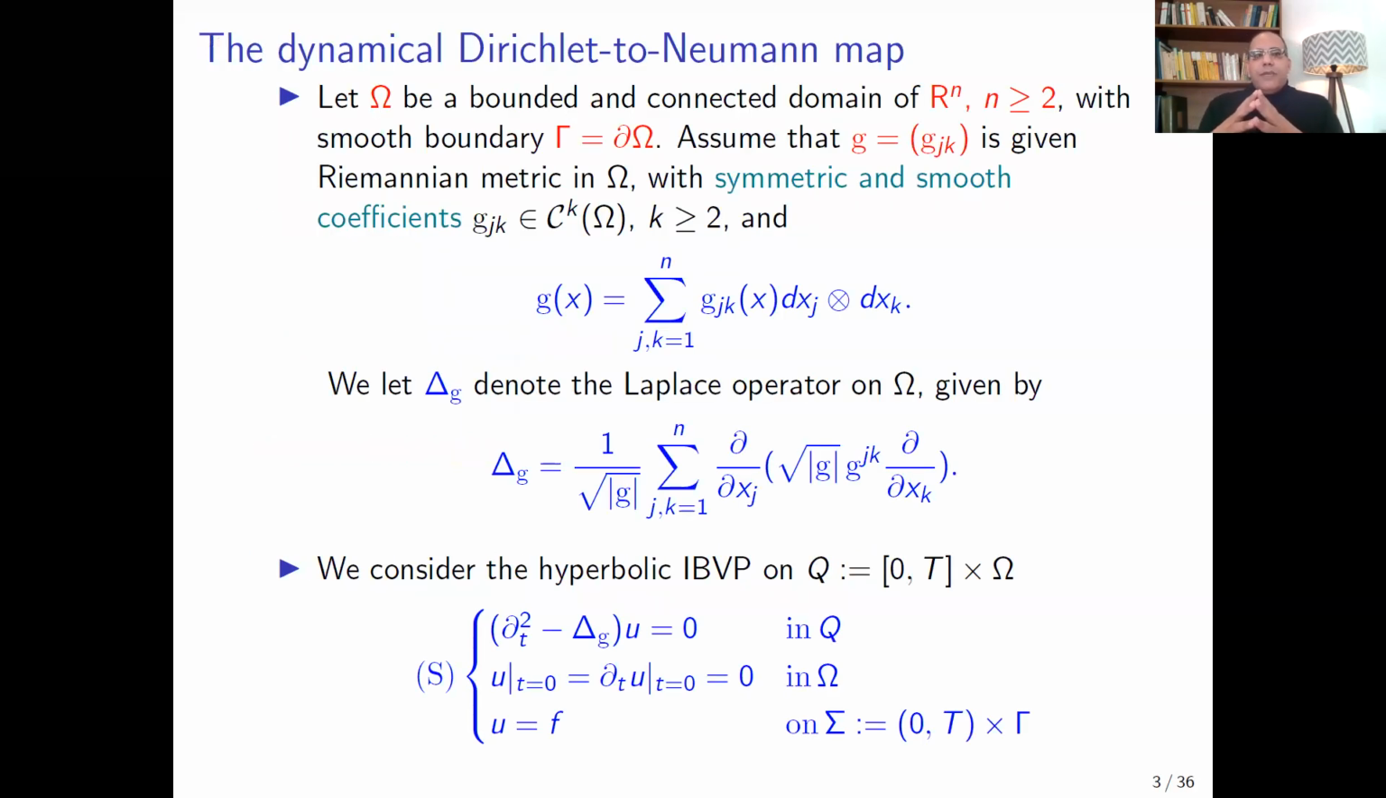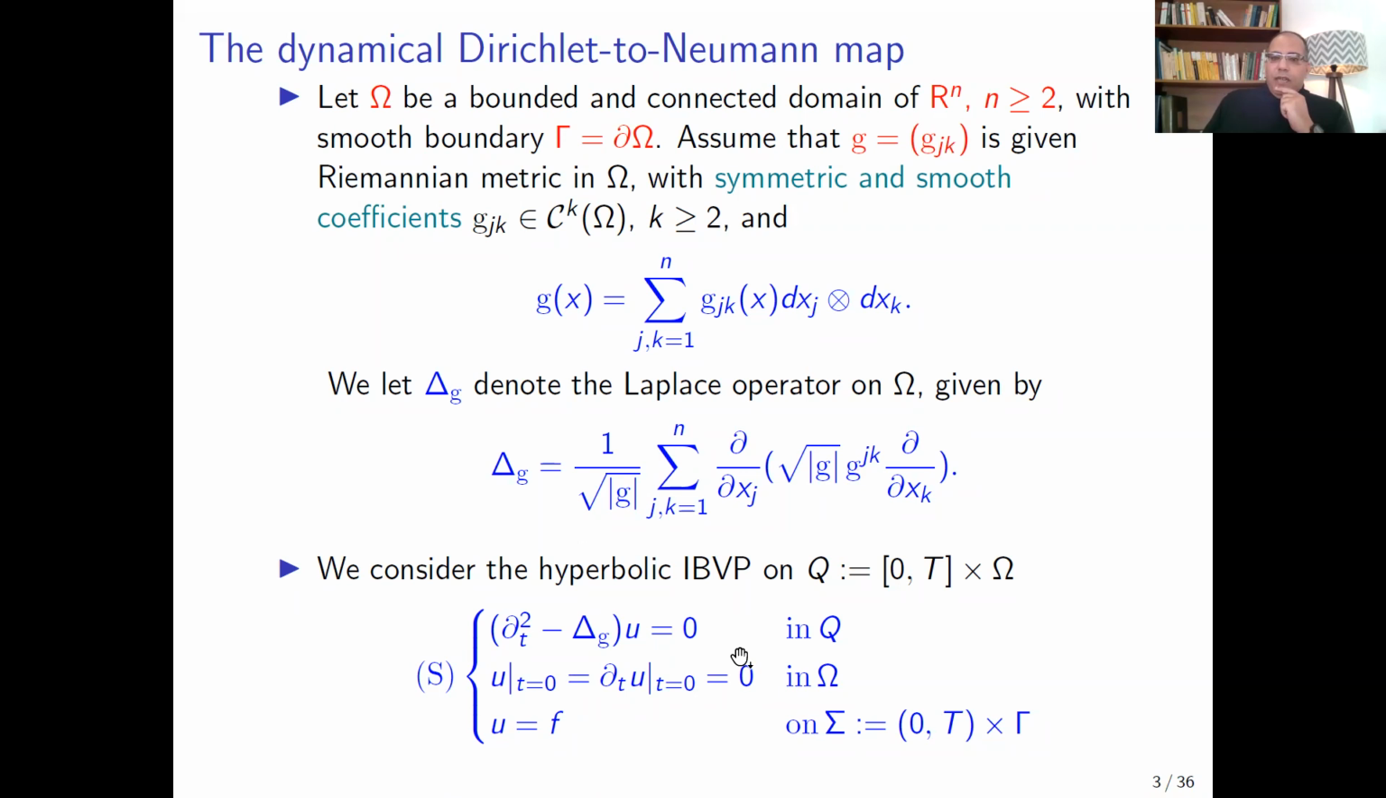So let me start with a precise description of the problem. Let Omega be a bounded and connected domain of R^n, n at least equal to 2, with a smooth boundary denoted by Gamma. We assume that Omega is equipped with a metric g with smooth and symmetric coefficients g_jk. We define the Laplace operator in the classical way. Here, the absolute value of g is the determinant of the metric g, and g^jk is the inverse of the matrix g_jk.